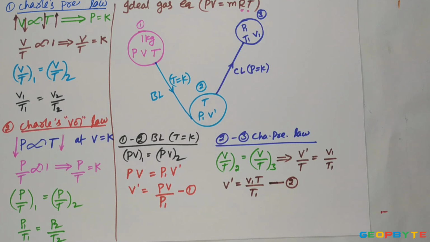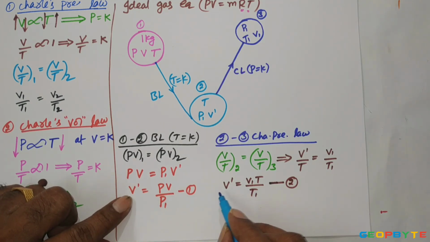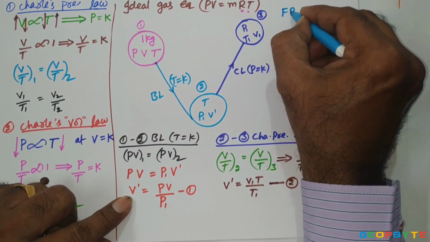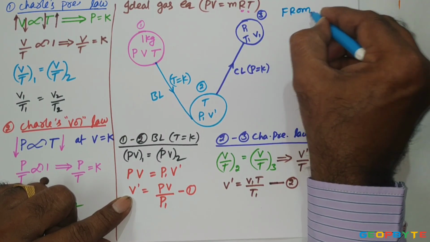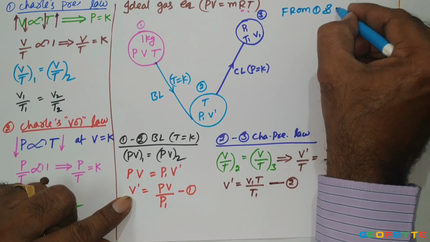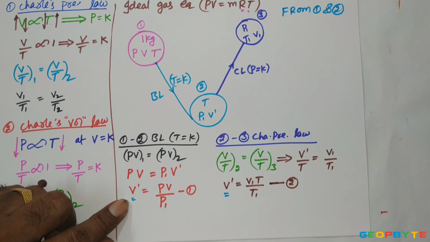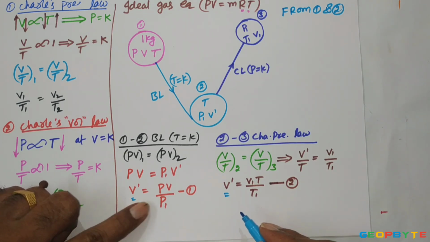Now let us compare relations 1 and 2. Look at 1 and 2: the LHS are equal, so you can equate the RHS.